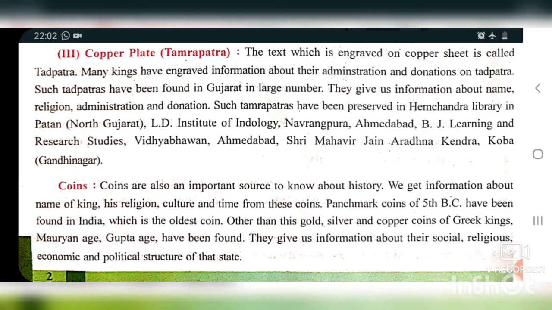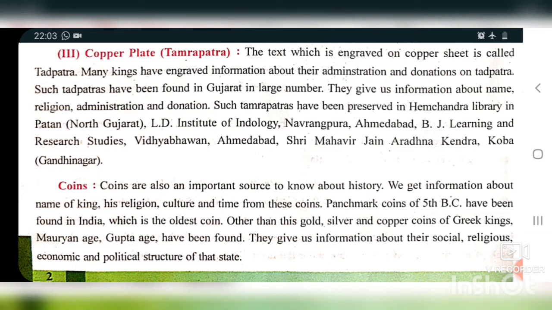Also in LD Institute of Indology, Navrangpura, Ahmedabad, BJ Learning and Research Studies, then Vidya Bhavan, Ahmedabad, Shri Mahavir Jain Aradhana Kendra, Koba, Gandhinagar. So these are the names of the institutions where the inscriptions are kept. Nowadays you can see in Ahmedabad there are two or three institutes where these inscriptions are kept.